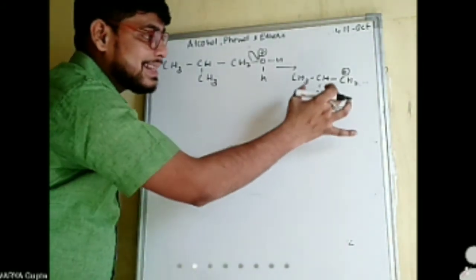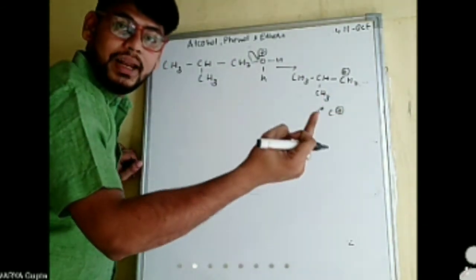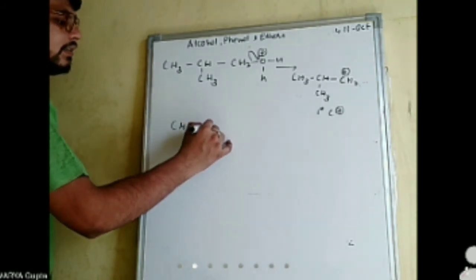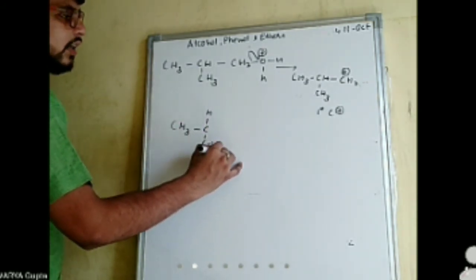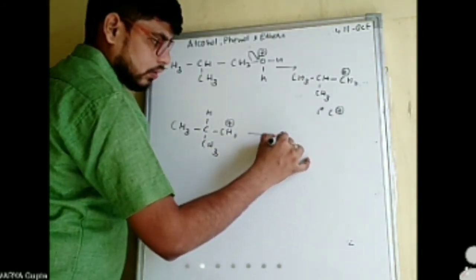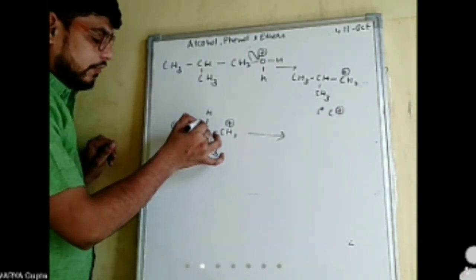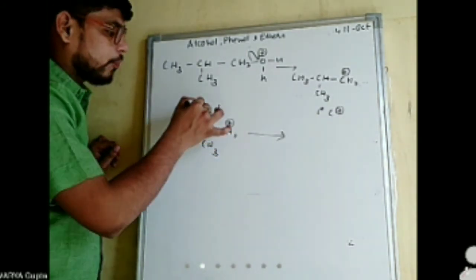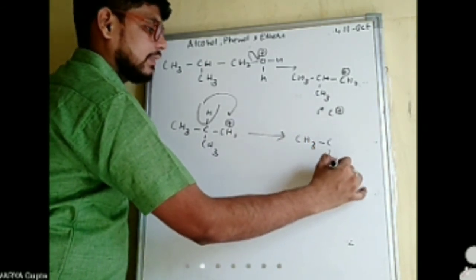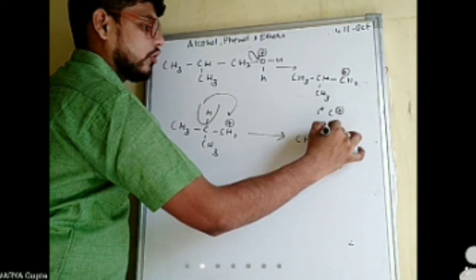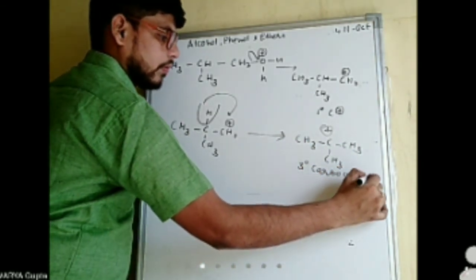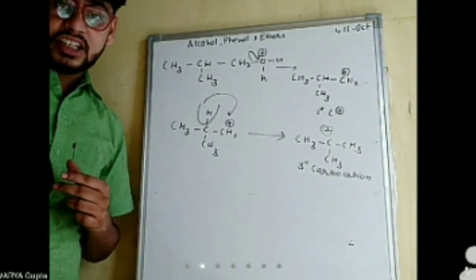But in this compound, there is a possibility of formation of a more stable carbocation. If there would be transfer of a proton to this carbon, there can be formation of CH3, C, CH3, CH3 positive, a tertiary carbocation.